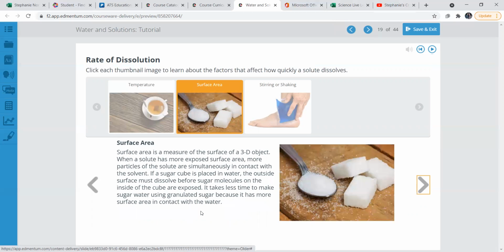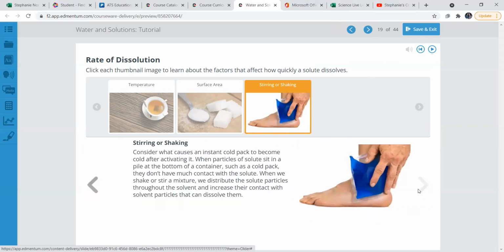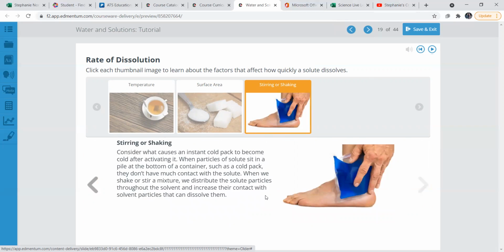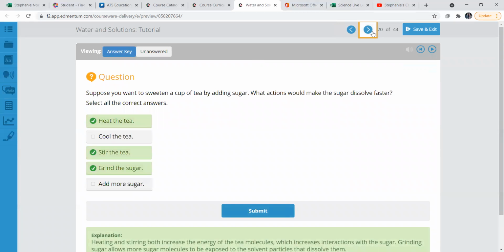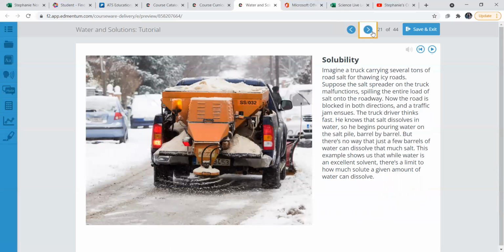Surface area. Surface area is a measure of the surface of a 3D object. When a solute has more exposed surface area, more particles of the solute are simultaneously in contact with the solvent. So with a sugar cube, it's in a solid form. Stirring or shaking can also help something dissolve because you're stirring up the mix, shaking it, having the particles dissolve. Okay, we'll have you do the question on your own.